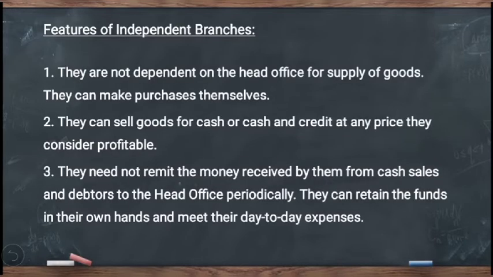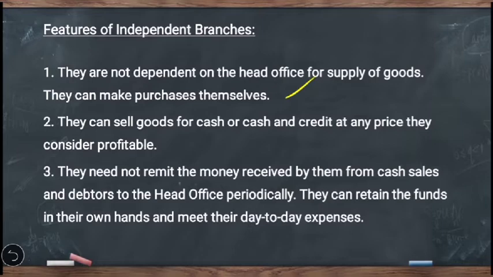Then let us see the features of independent branches. The first point says they are not dependent on the head office for supply of goods. They can make purchases themselves, which means independent branches are not dependent on the head office for getting the supply of goods for making cash sales or credit sales to their customers. But if they are in need of some special kind of goods, then they can get such goods from the head office. So, this is the first feature of independent branches, that is, they are not dependent on the head office for getting the supply of goods.